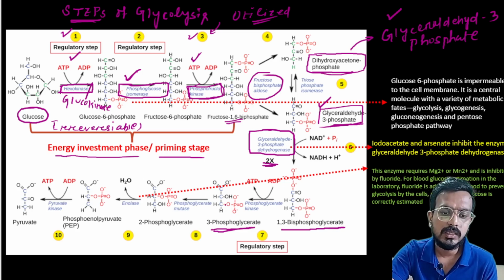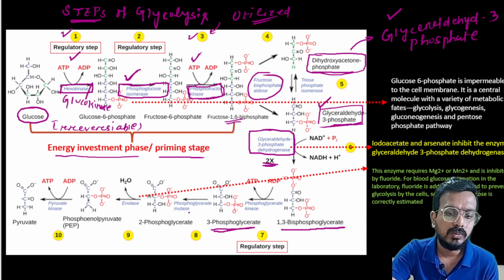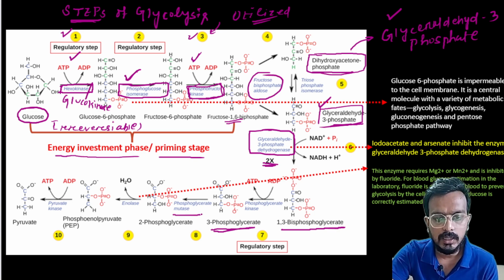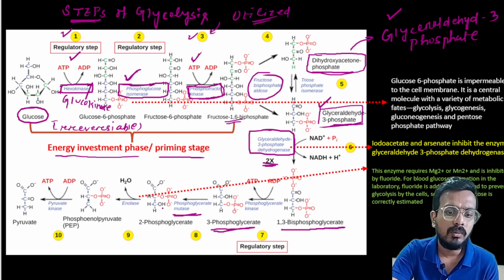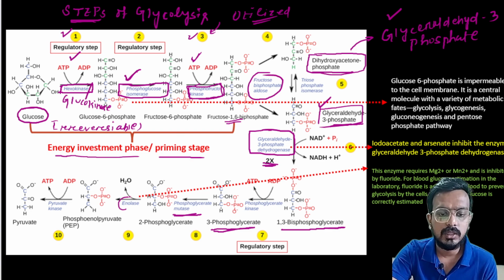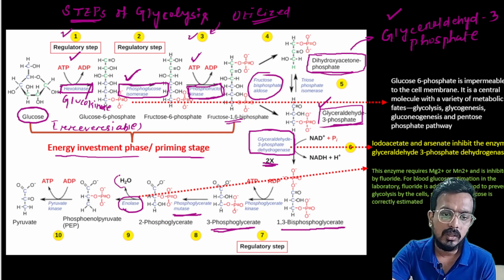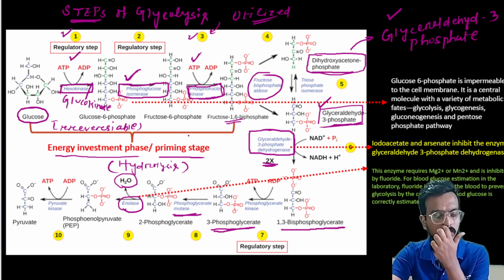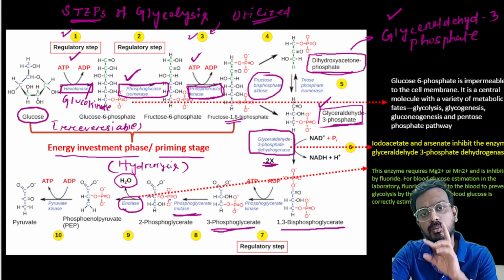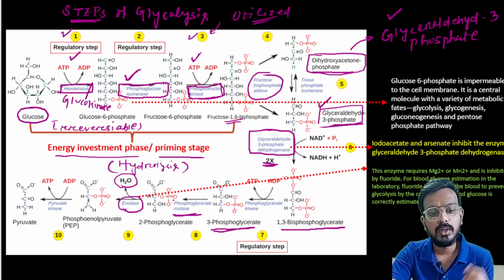So now 3 phosphoglycerate is converted to 2 phosphoglycerate in the presence of phosphoglycerate mutase. Now from 2 phosphoglycerate there is a conversion to phosphoenol pyruvate in the presence of the enzyme called enolase. So remember why the enolase enzyme is important: in the enolase step, basically a dehydration process takes place. So a question can be asked, in which step is a water molecule released in glycolysis? Remember, from the conversion of 2-phosphoglycerate to phosphoenol pyruvate.